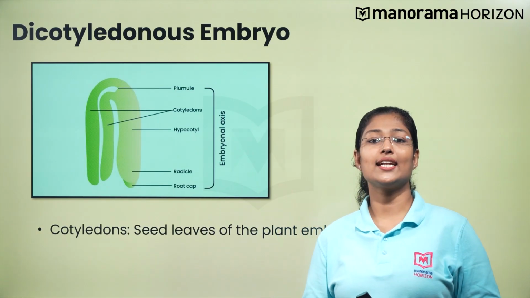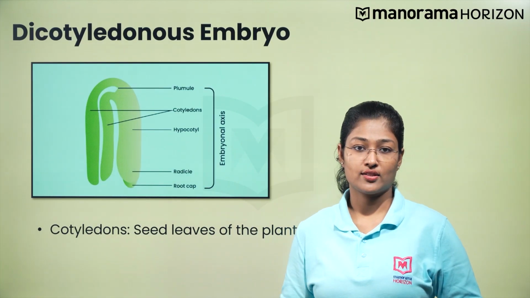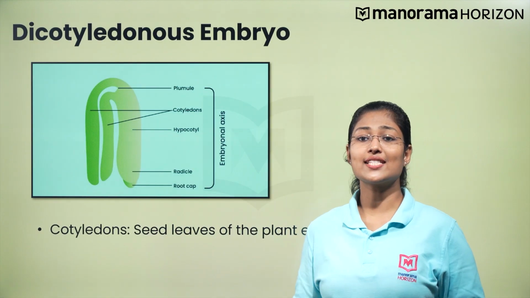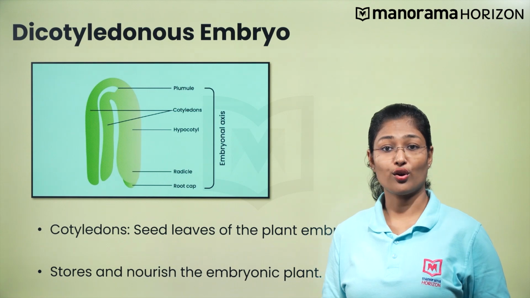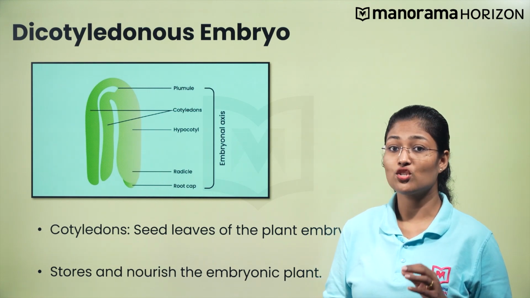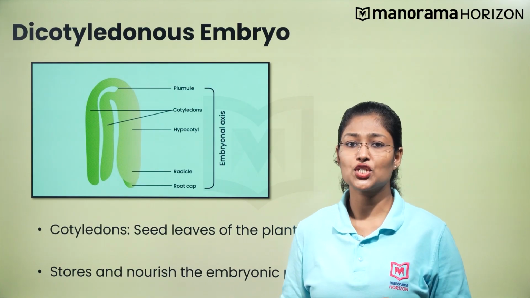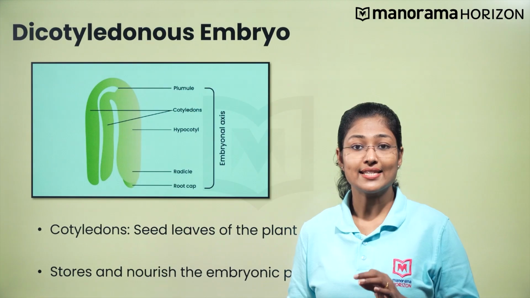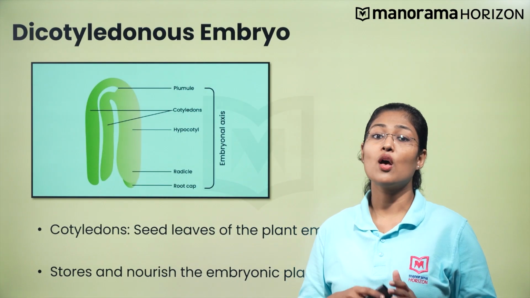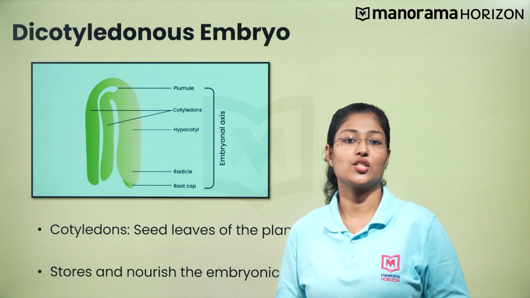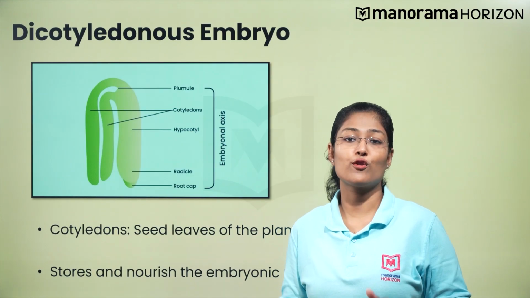Cotyledons are the seed leaves of a plant embryo. There are generally two cotyledons. The function of these leaves is to store food such as starch, oils and proteins to facilitate seed germination. Since these food reserves were initially produced as endosperm, the seeds with cotyledons that store food are ex-albuminous, with no endosperm at maturity. It nourishes the embryonic plant, which is non-photosynthetic.